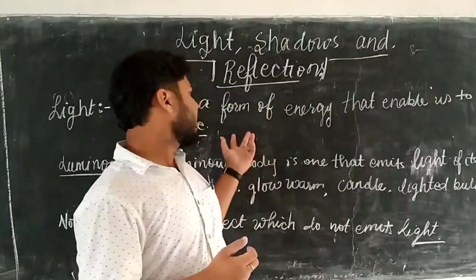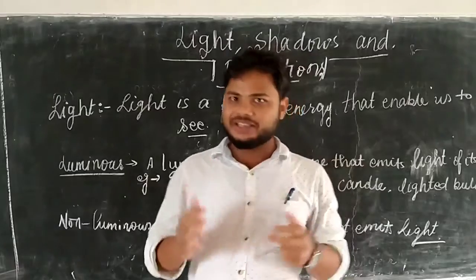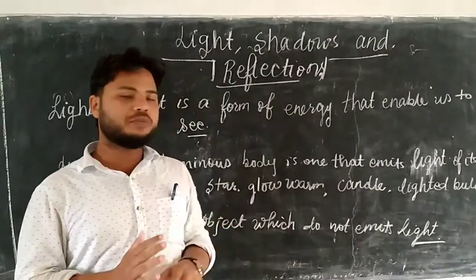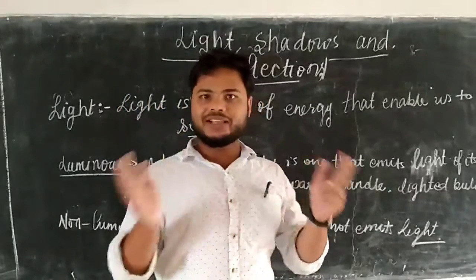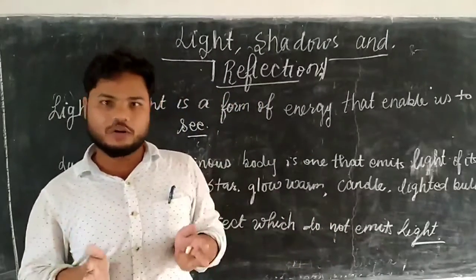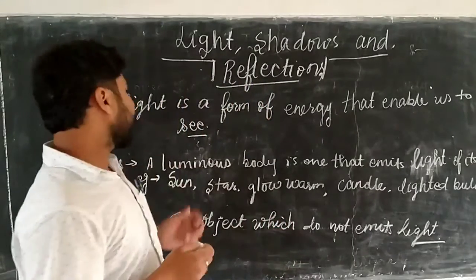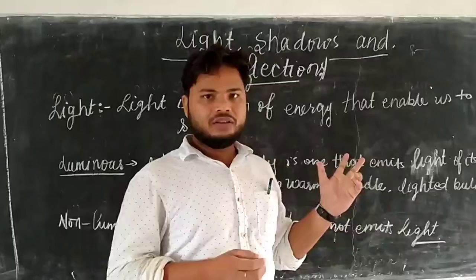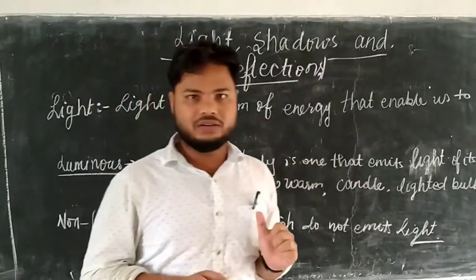But before this, we will discuss some objects which emit light on their own and some objects which do not emit light on their own, but we can still see those objects. Okay? Now we discuss a luminous body. Those types of bodies which emit light of their own.